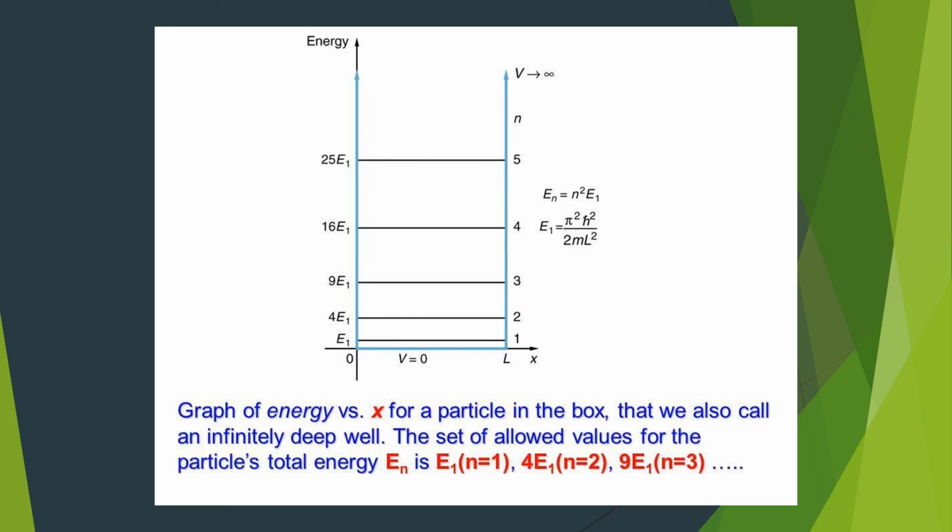Figure shows the energy level diagram of a particle trapped inside a one-dimensional potential box. As you can see, as n increases, the separation between the energy levels also increases. In your plus 2 classes, hope you remember you studied that in the case of hydrogen atom, as n increases, the separation between the energy levels decreased, because in that case n square was in the denominator of the expression for energy, but here we have n square in the numerator. That's why the separation between the energy levels is increasing instead of decreasing.